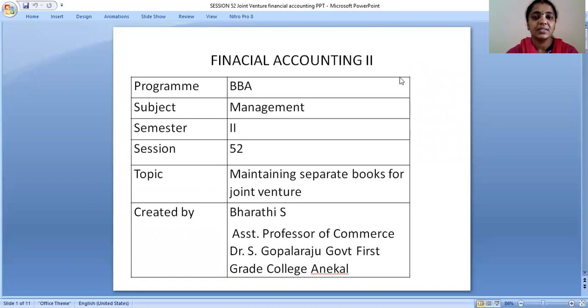In the last sessions, we have already discussed the introduction, meaning, and features of joint venture, the difference between consignment and joint venture, and the difference between joint venture and partnership, and we came across two methods of doing joint venture. In this session, we are going to discuss maintaining separate books for joint ventures.